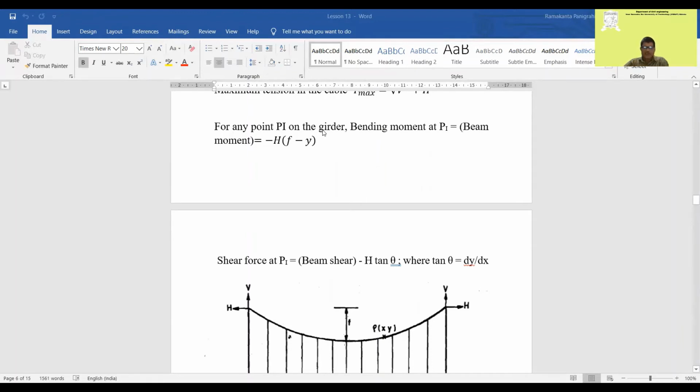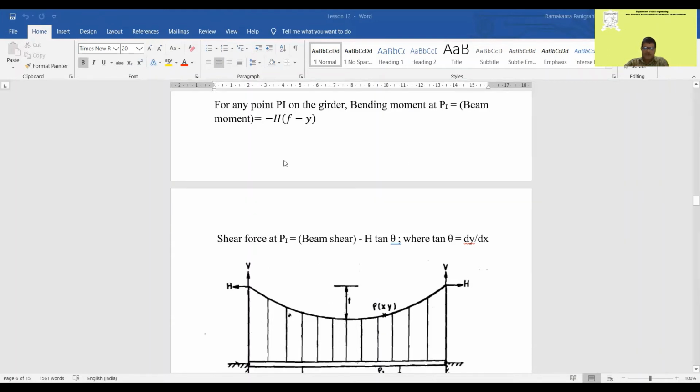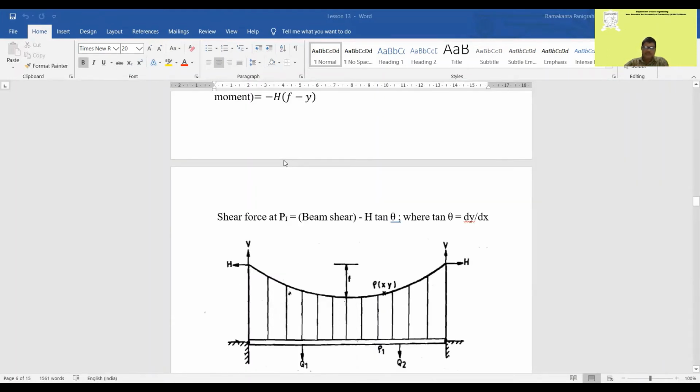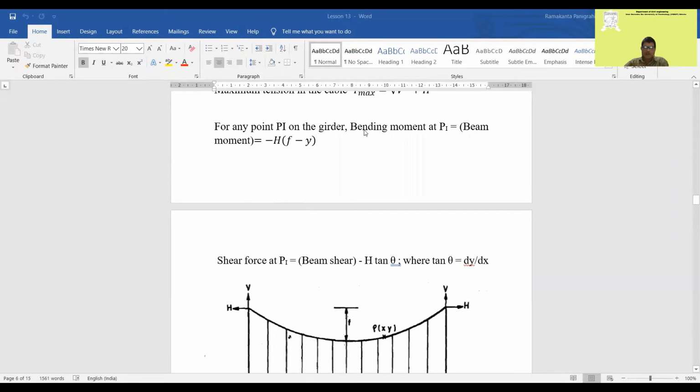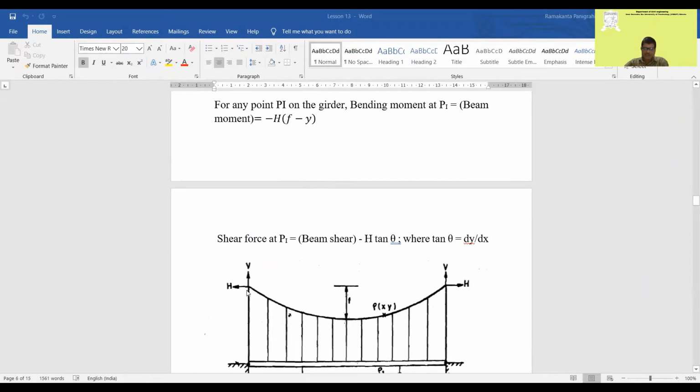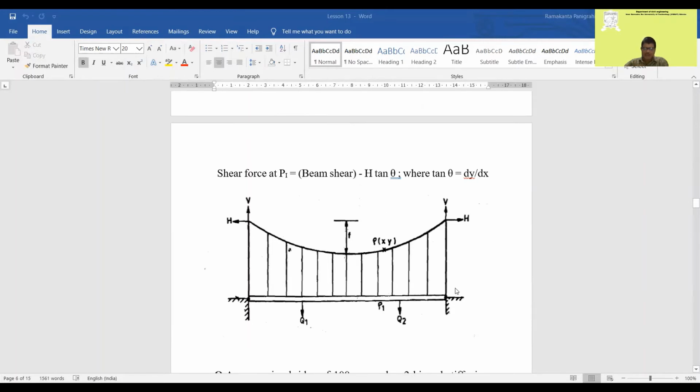For any point on the girder, the bending moment at P1 is the beam moment taken as simply supported, minus H into f minus y. You can take any value of the location y, and you can find out the moment; the difference H into f minus y will be negative.